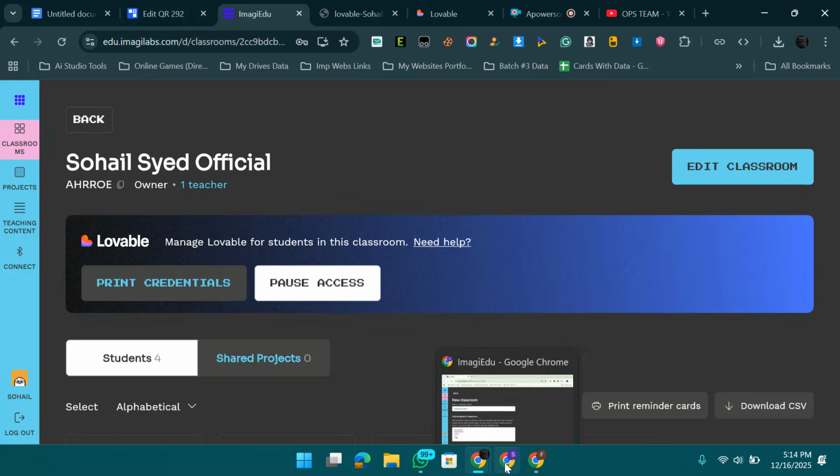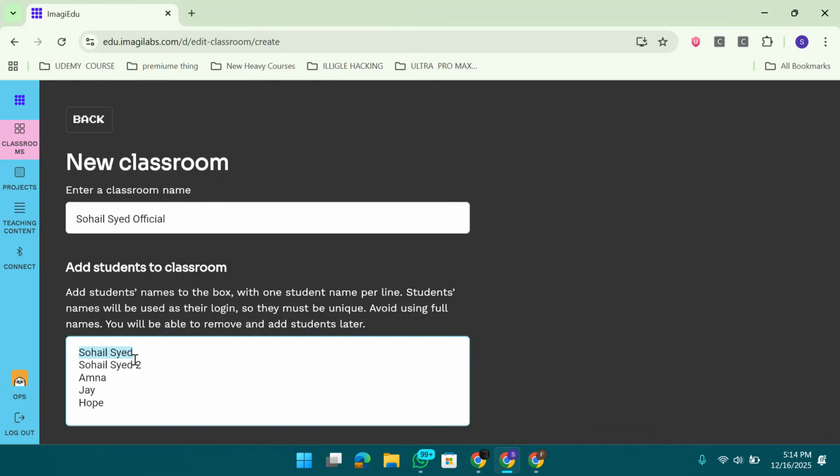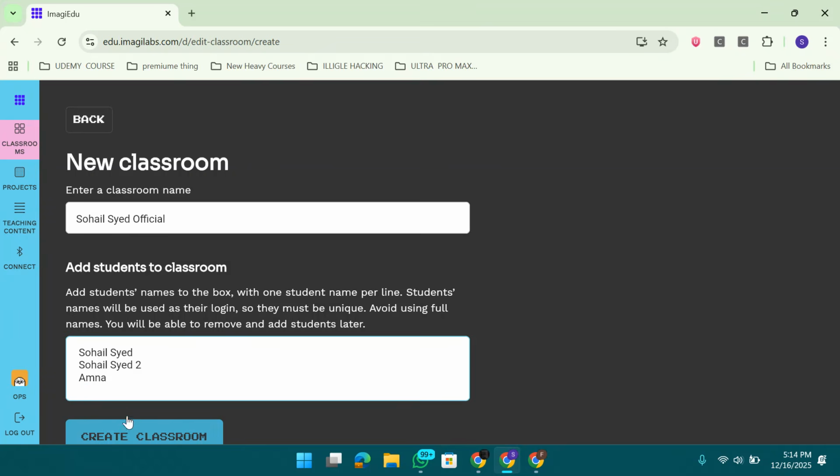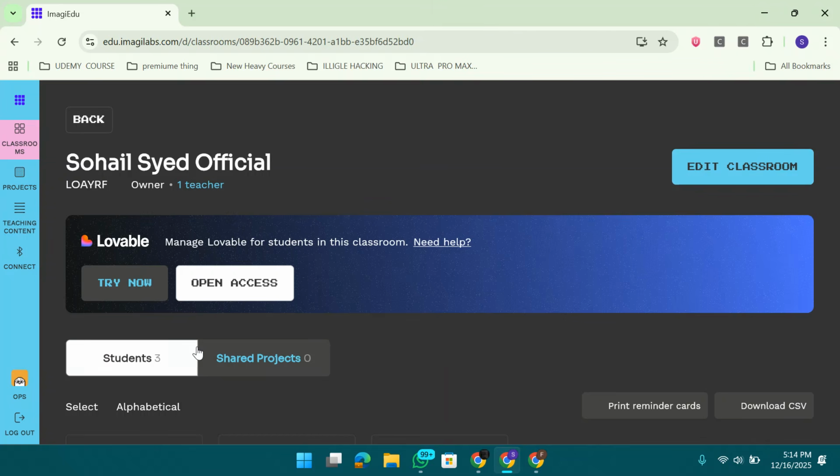Let me show you from here. One, two, three, four, five. Also I'm going with six. Now what you need to do, let me remove the last ones. I'm going with 3, not going with 6. It's 3 students here, create classroom. That's it. When you click on create classroom, you have done.